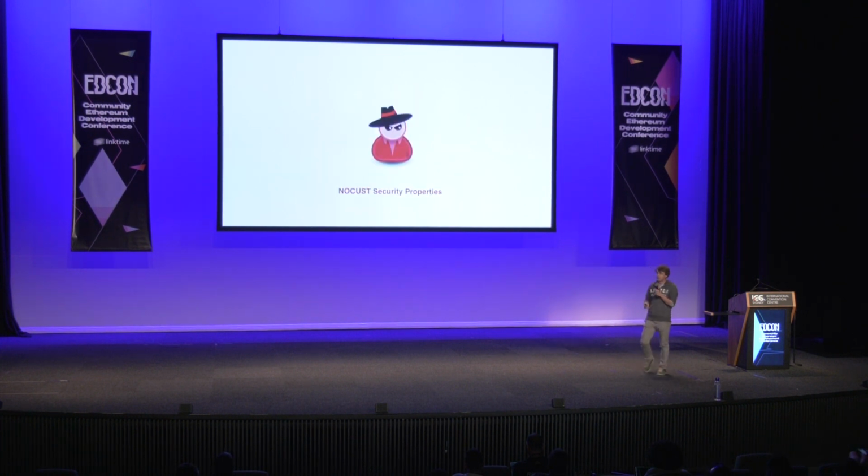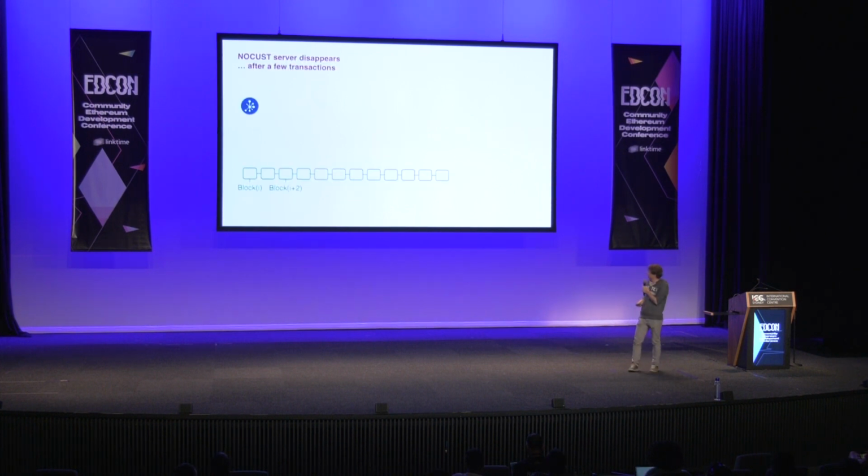Okay, so now let's look a bit at the security properties and the attacks that we can do on the system and see how resilient it is. First scenario: the operator is going to disappear. It's going to go offline, and let's see what happens. We have the Genesis checkpoint there, and then we make 100 transactions in 36 hours, and then 100 more transactions 36 hours later. And after 12 hours, the operator disappears.